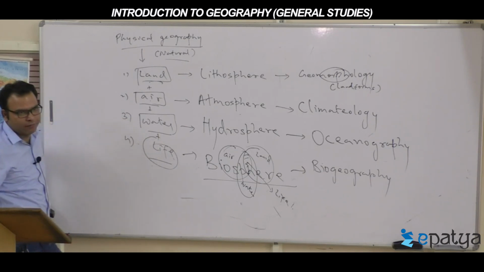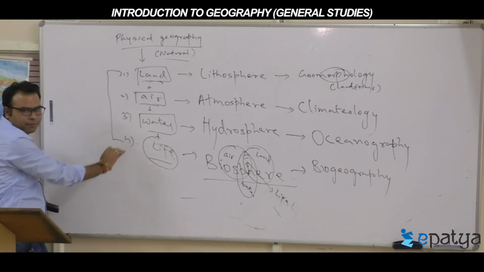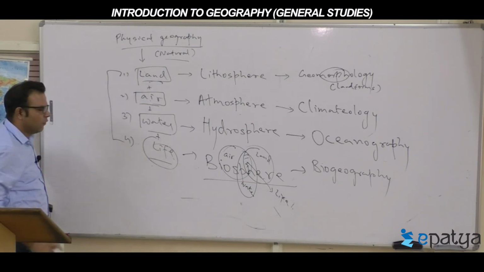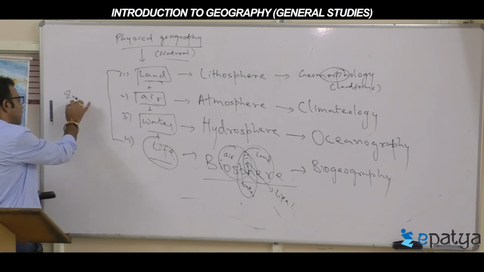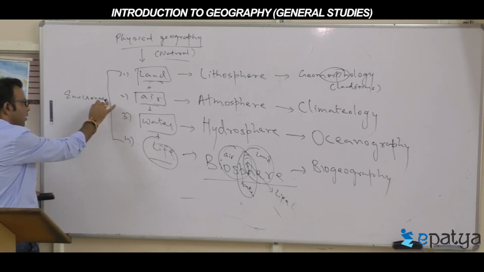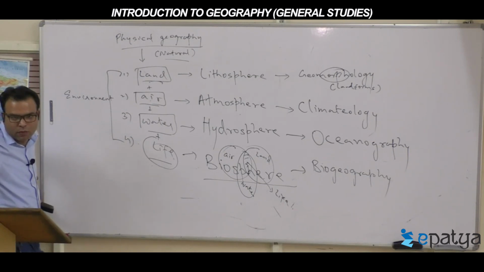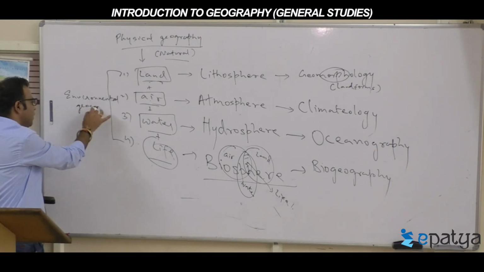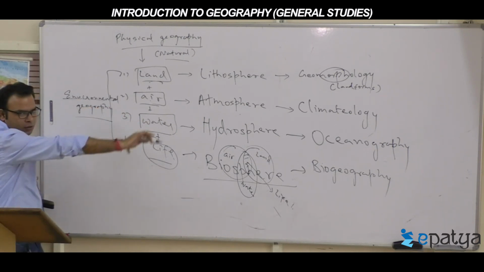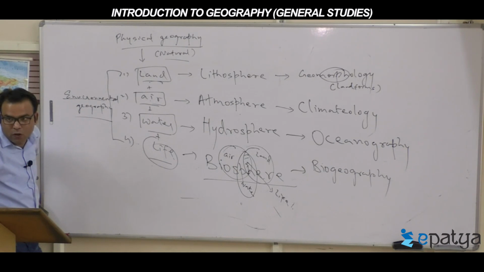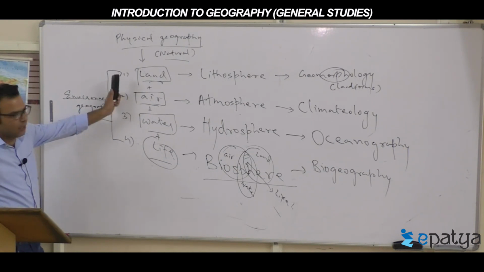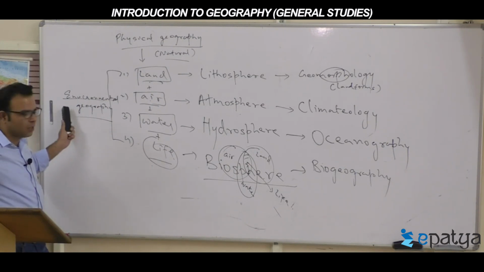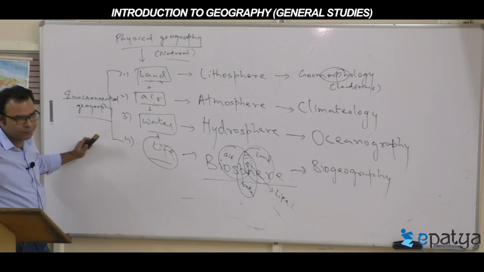When you combine all, when studied together, you are understanding? So the relationship between all the 4 parts together, that becomes the environment. And that branch becomes environmental geography. It only talks about the relationship part, the relationship between all these aspects with the life. That is called environmental geography.